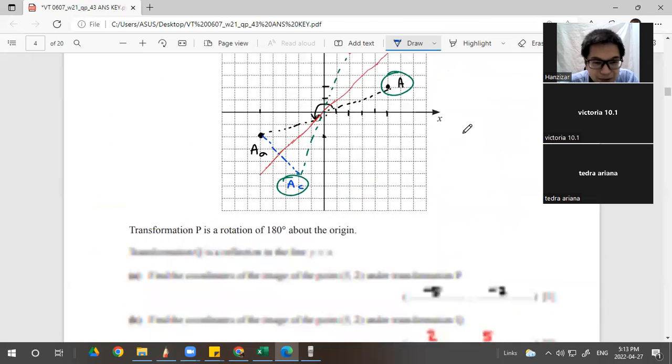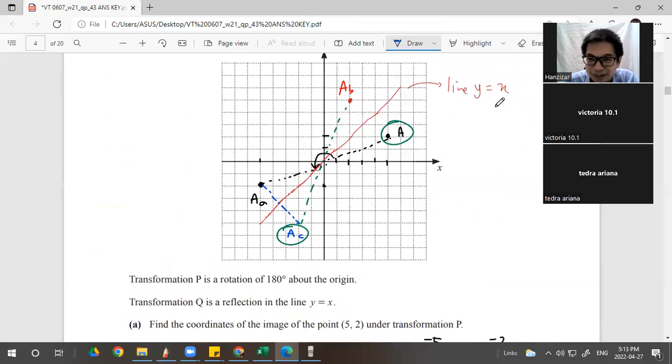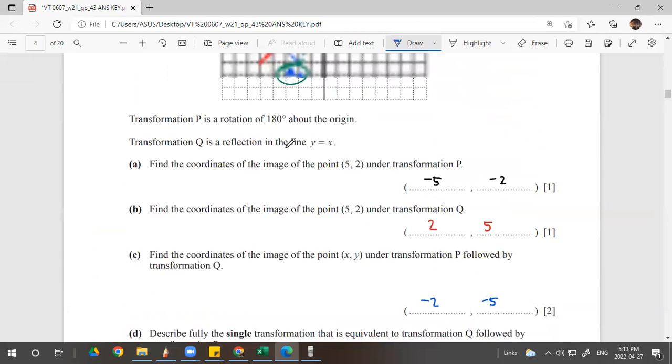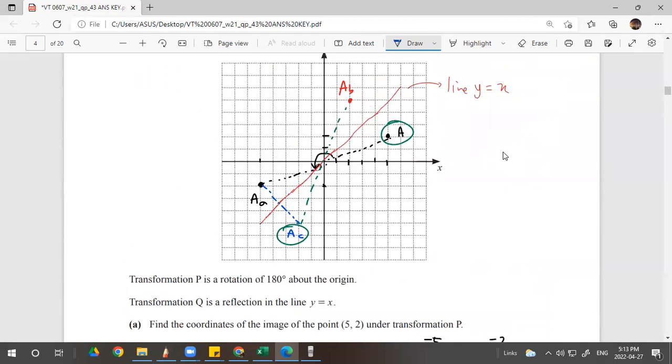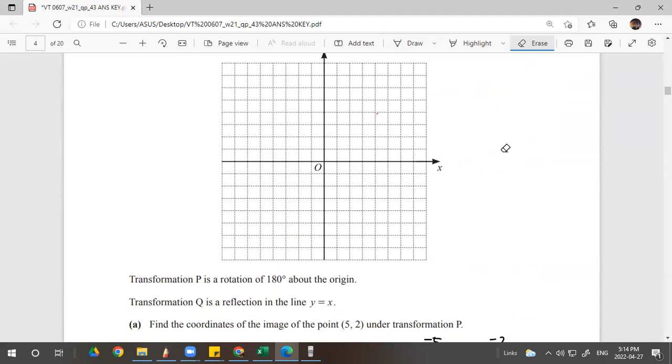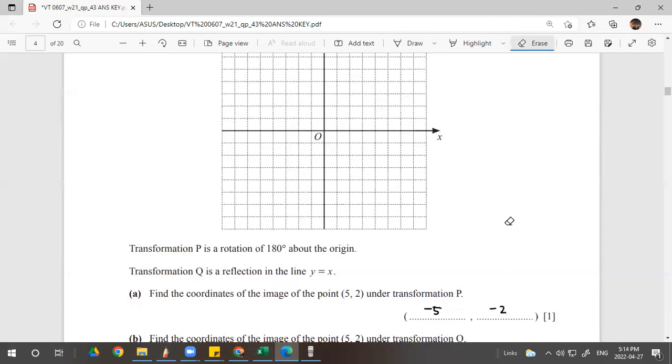But now number 2. The number 2 is very, very complex. Transformation P is the rotation. So I will erase this because it's very simple to do. I will erase everything. We can start from scratch because if you don't look at the process, it's very hard to do. Okay, let's start from scratch.